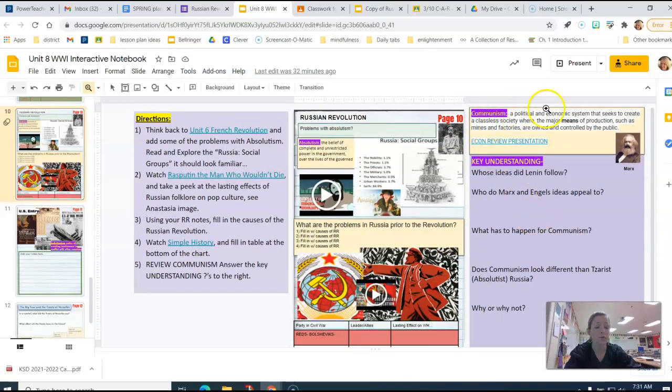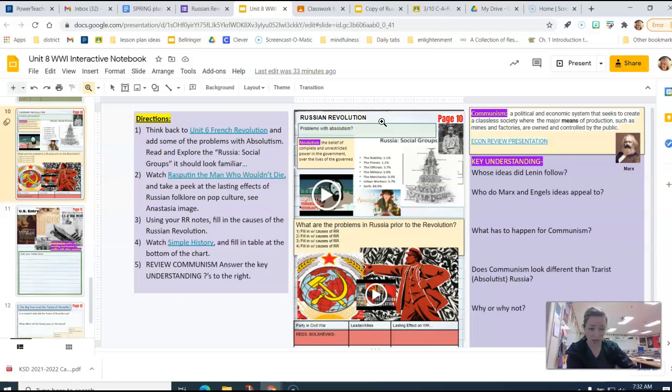Then a little review of communism. Remember, Lenin is going to follow Karl Marx's ideas, and those ideas are going to appeal to the poor, which works out because Russia has a great deal of poverty at this time due to being highly agricultural, really behind in industrializing, and then you have urban poverty as a result of everybody moving to the cities.